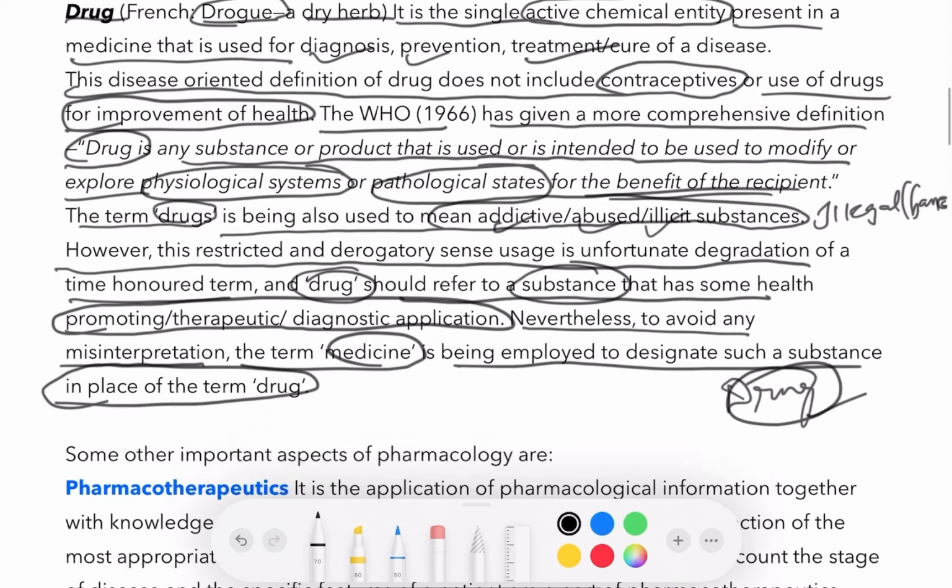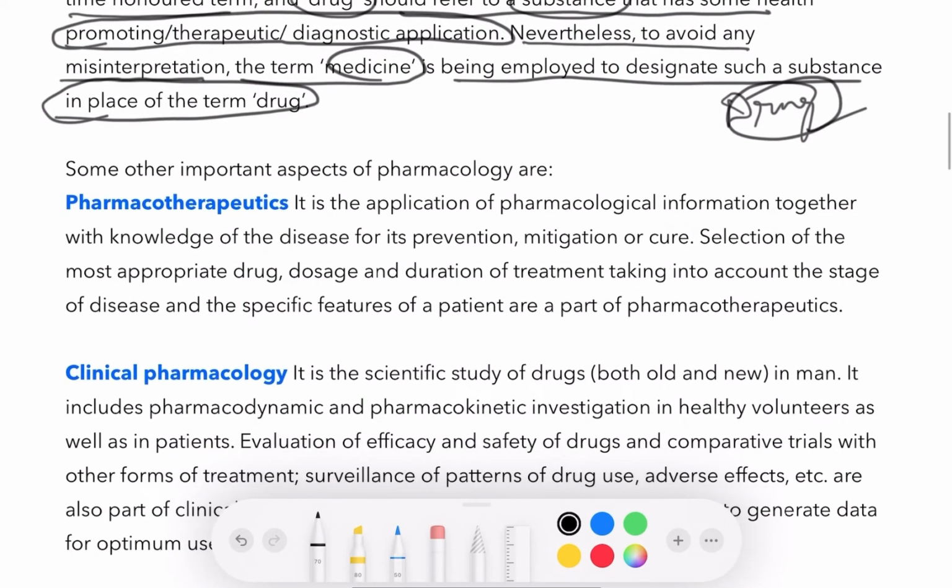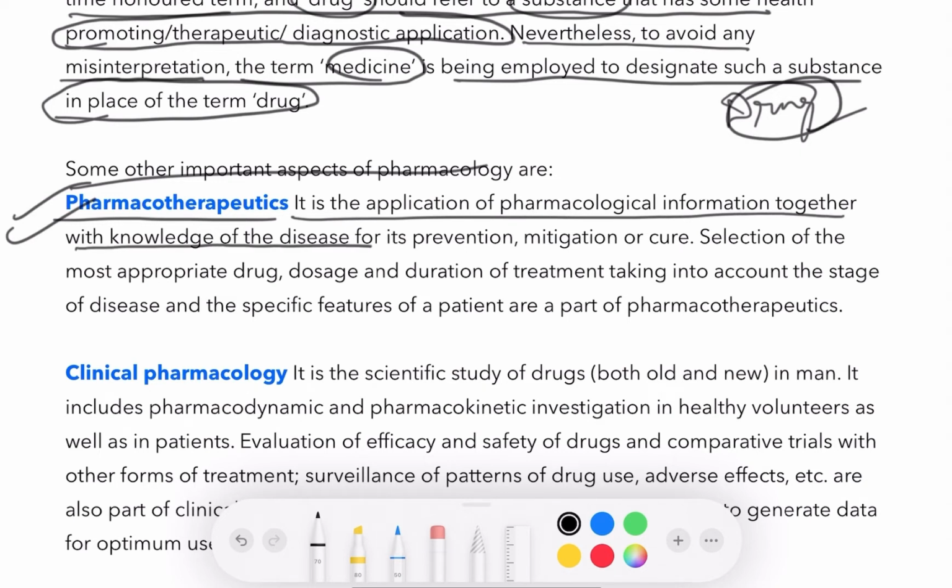Now, other aspects of pharmacology. First is pharmacotherapeutics. It is the application of pharmacological information together with the knowledge of disease for its prevention, mitigation, and cure. Mitigation means reducing the severity of disease.